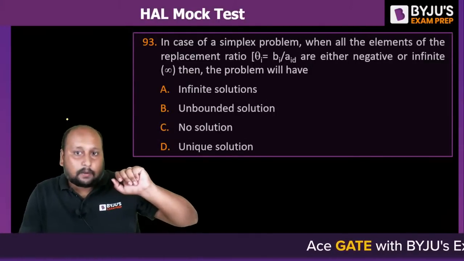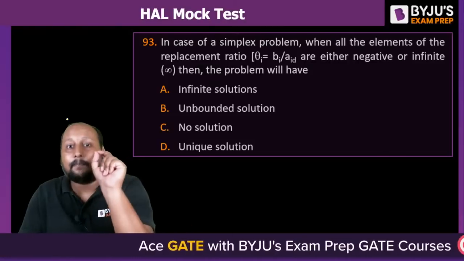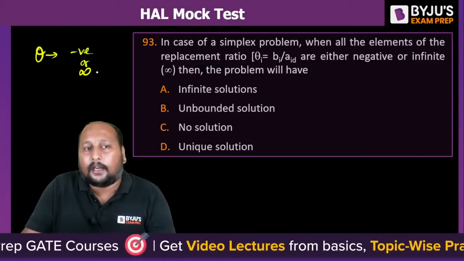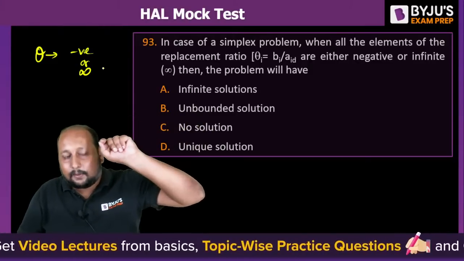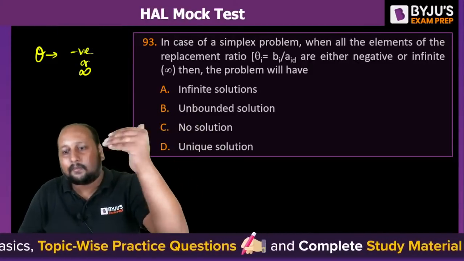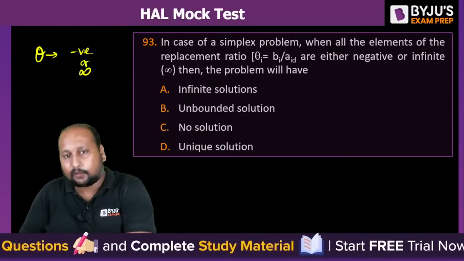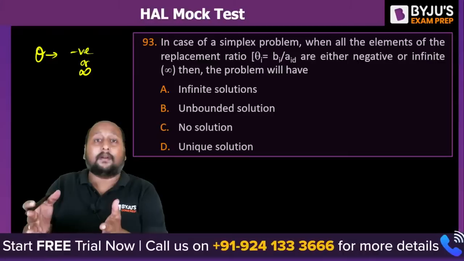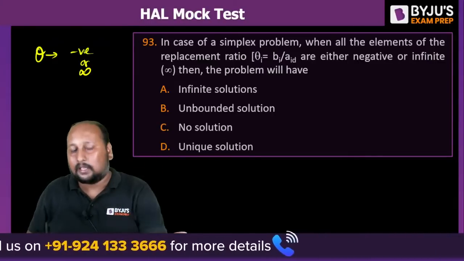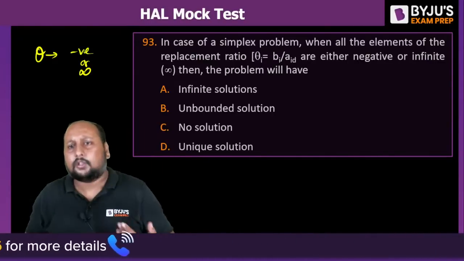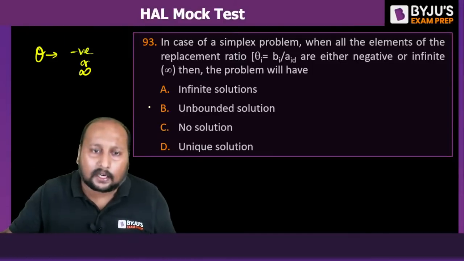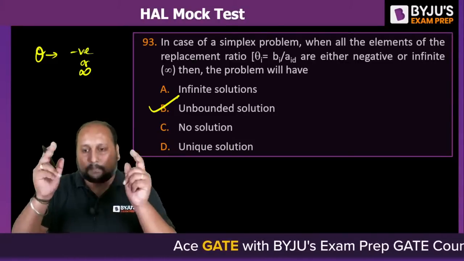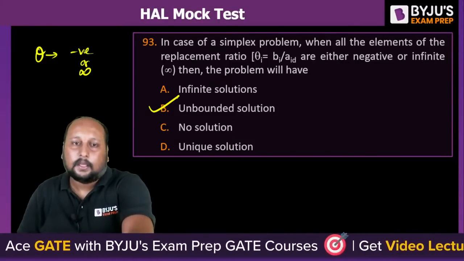In the case of a simplex problem, when all the elements of the replacement ratio, if the theta value is either negative or infinity, what do you mean by this? If the replacement ratio value is either negative or infinite, do we have an infinite solution, unbounded solution, no solution, or unique solution? Definitely we know that whenever all the replacement ratio values are either negative or infinite, or a combination of negative and infinity, we call this kind of solution an unbounded solution. Very good. This type of solution is called an unbounded solution. Perfect. Very good. Let's go to the next question.